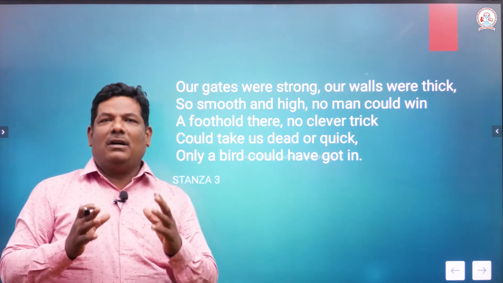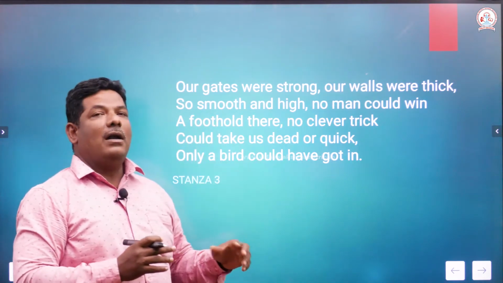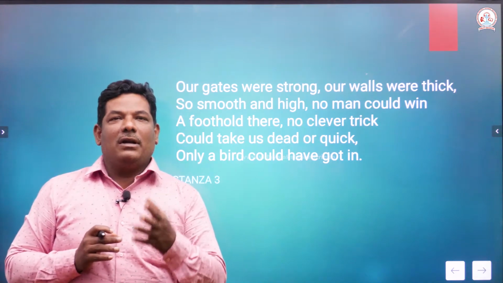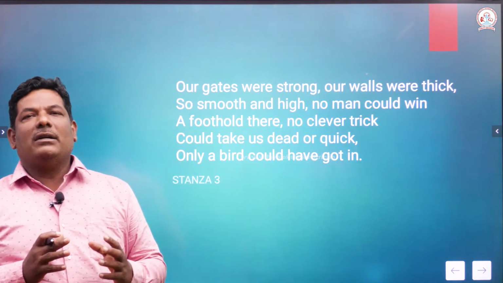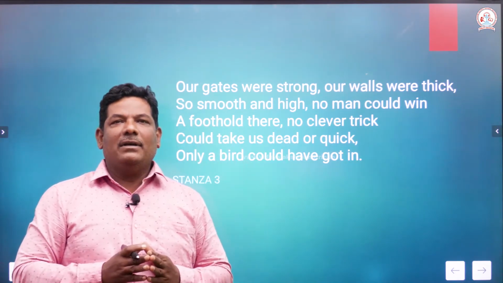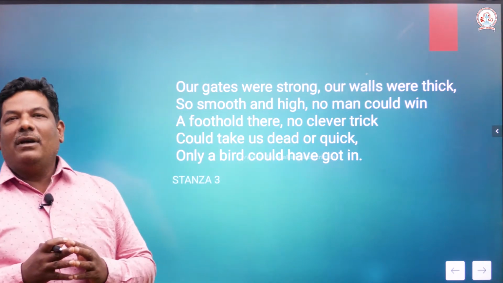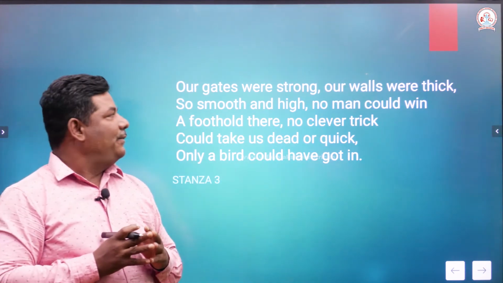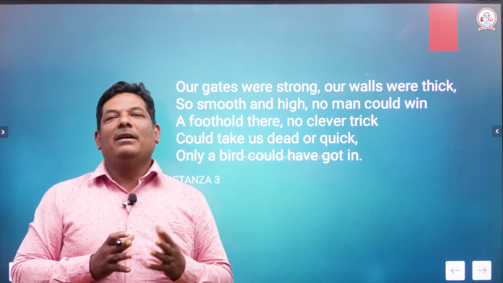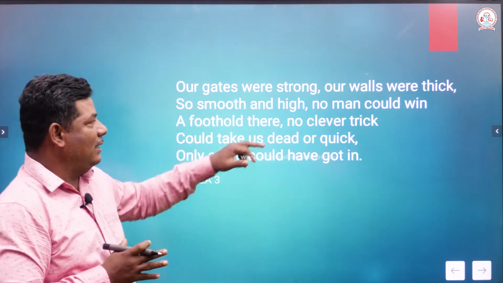The wall is so thick and strong, and the second line goes like this, so smooth and high. It is not only so smooth and high. From this you can understand why the walls are constructed so smooth and also very high. It is simple to understand. One cannot easily climb on it, right? If it is a rough surface, one can easily climb on it. When it's so smooth and high, it's very difficult to climb on it. And that is what the phrase tells you.